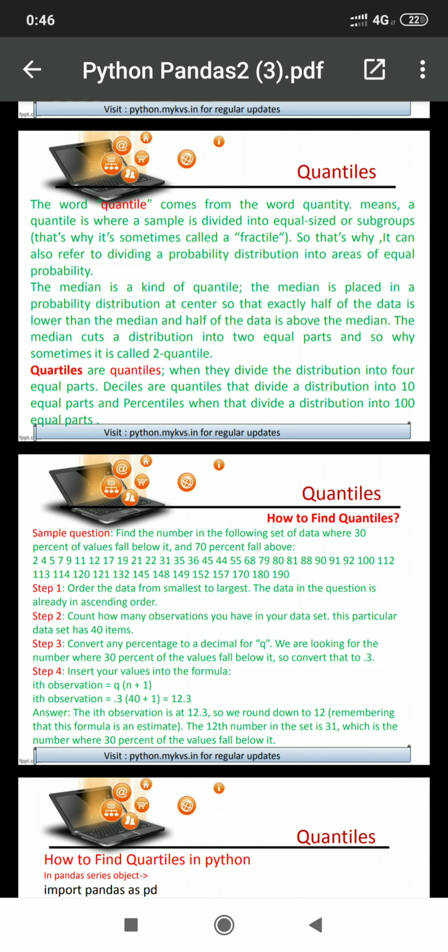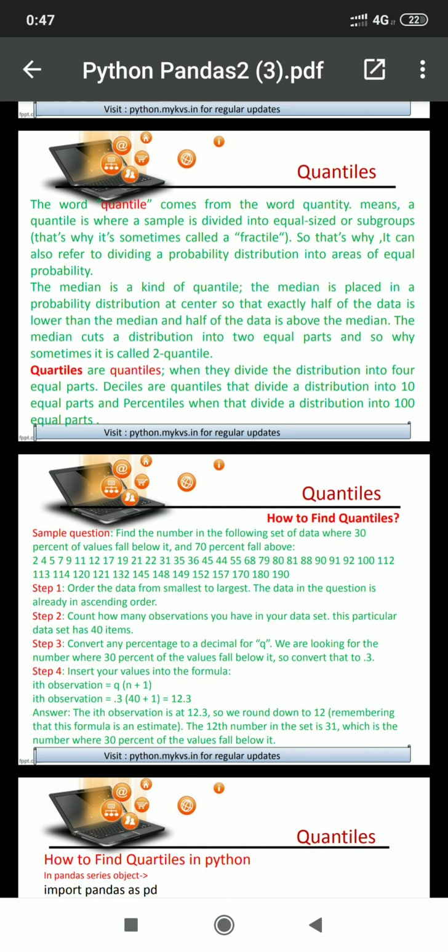The 80 is at the 20th position. So 80 will be at the middle of all these numbers, and 80 can be considered as the median of these numbers. So finding the median is very easy.